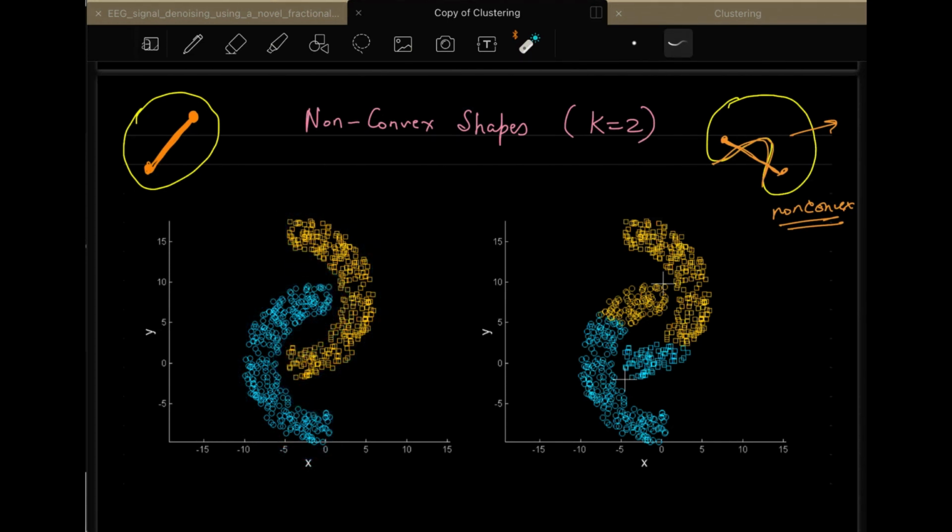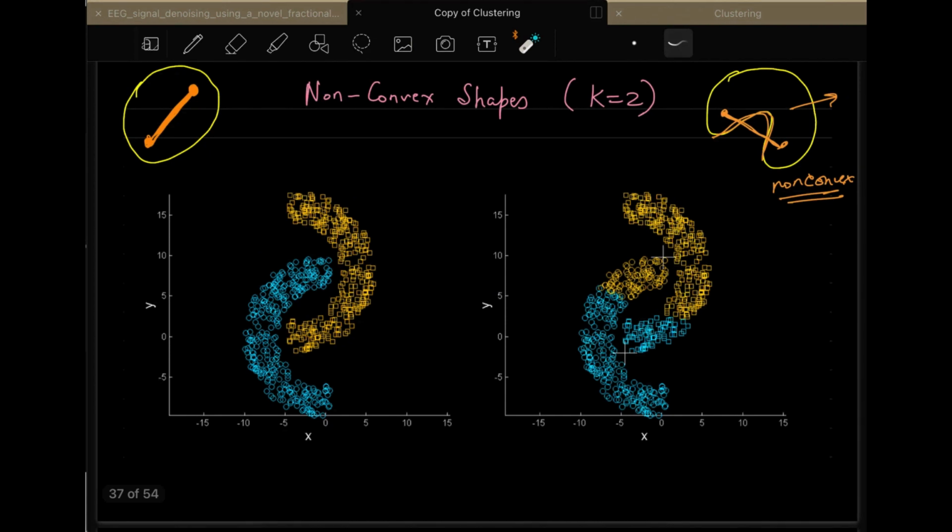But when you pass this type of shape to the k-means algorithm, it will give you this as one cluster and this as the second cluster. As you can see, both of them are of nearly equal shapes. Here I am taking k equal to 2 for this problem setting where we have two non-convex clusters.